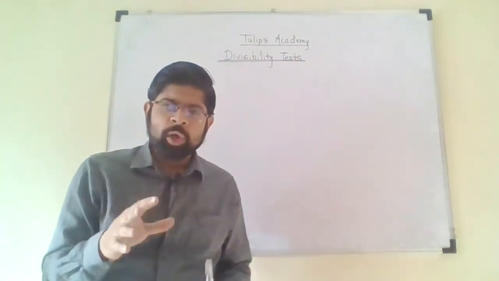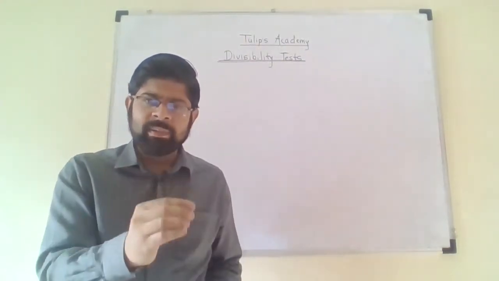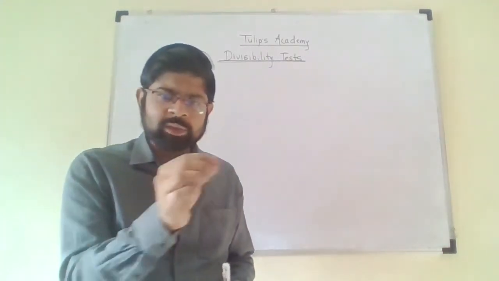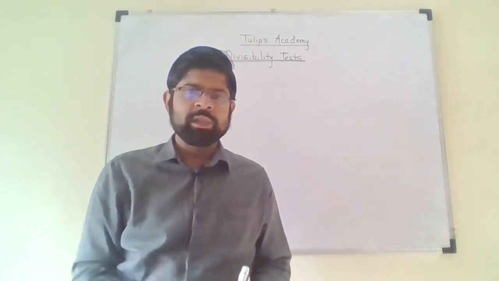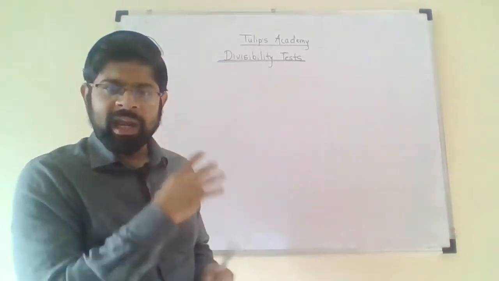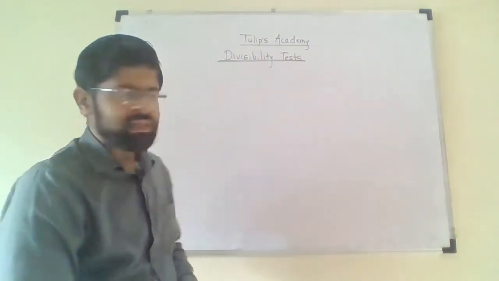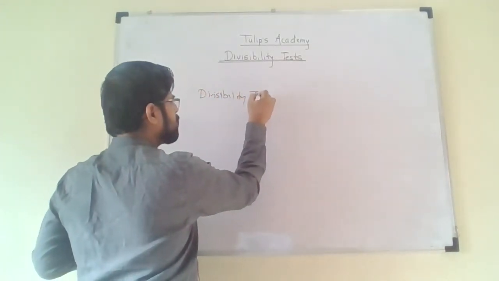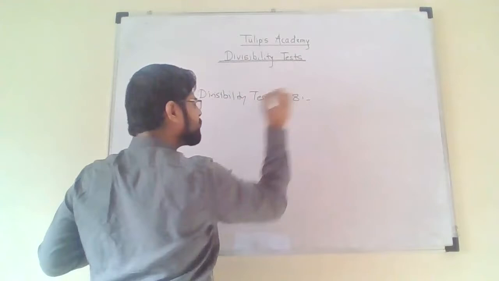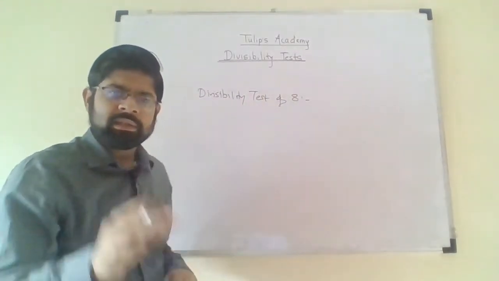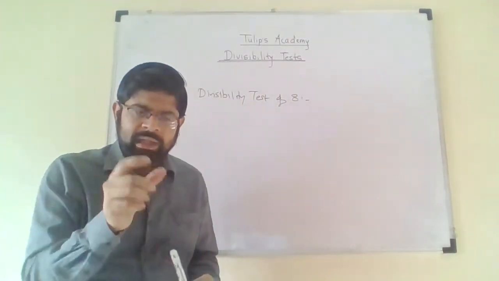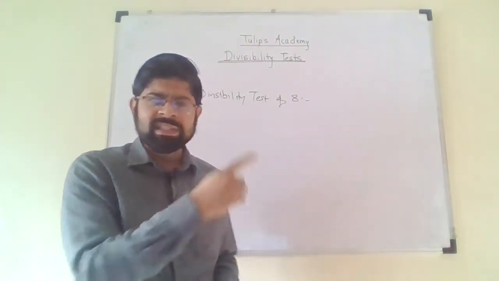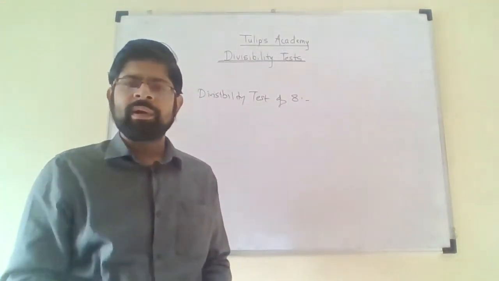Now the divisibility test of 8 is exactly the same as the divisibility test of 4. The only difference is that in the divisibility test of 4, we consider the last 2 digits of the number, and in the divisibility test of 8, we consider the last 3 digits. That's it. And if the number formed by considering the last 3 digits is divisible by 8, then your entire number will be divisible by 8.